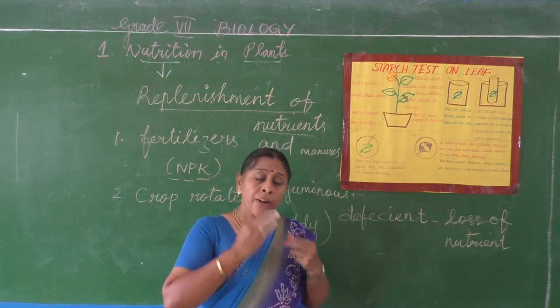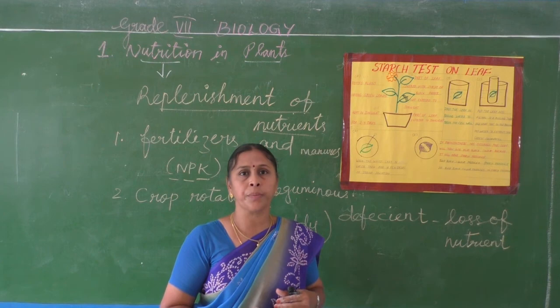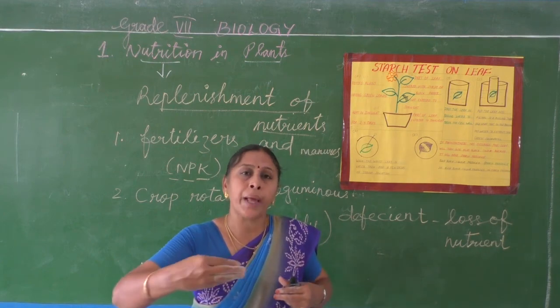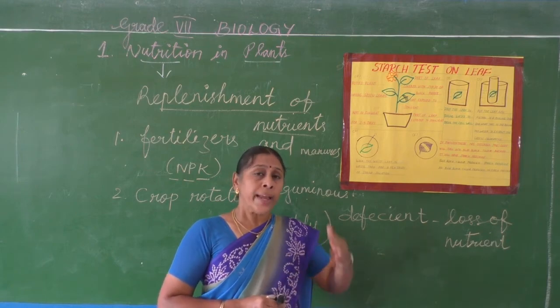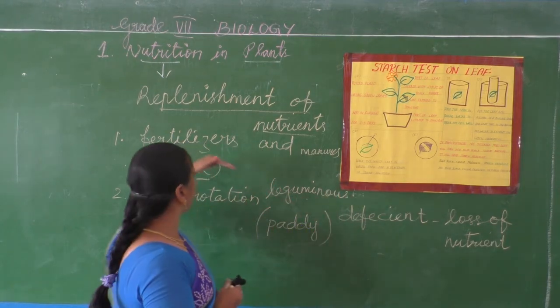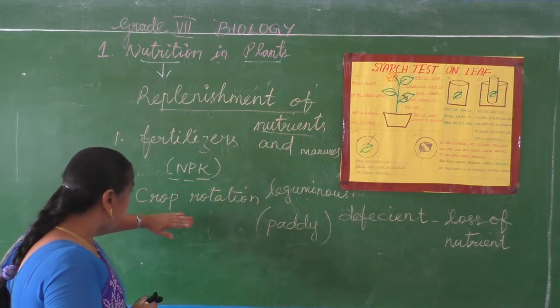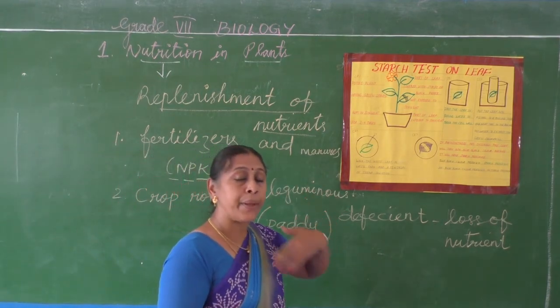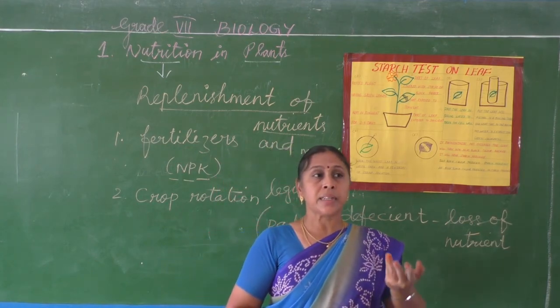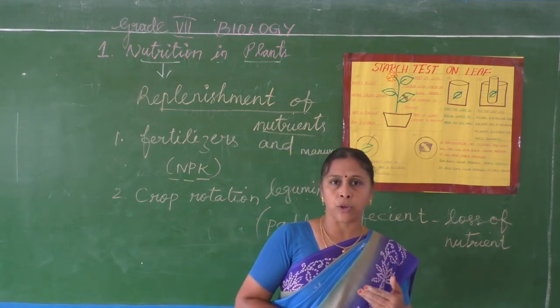So this is a significant advantage for the farmers. For them, there is no need to supply more nitrogen to the soil. Understand? So in this way, by adding manures and fertilizers or by the crop rotation method, the nutrients of the soil can be replenished. That means regained for plant growth.